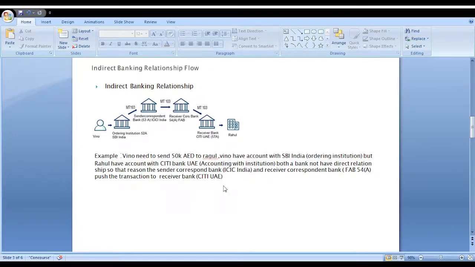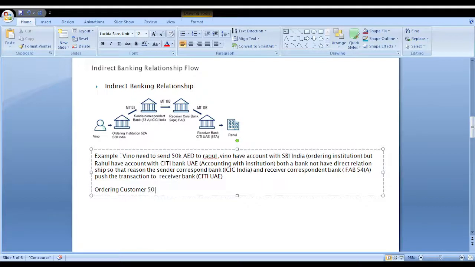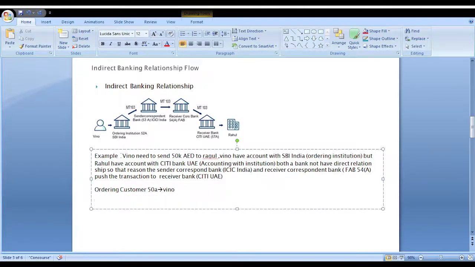Take this example. Who is the ordering customer for this instruction? Vinod, because he initiates the transaction. He approaches his SBI bank, which is called the ordering institution.